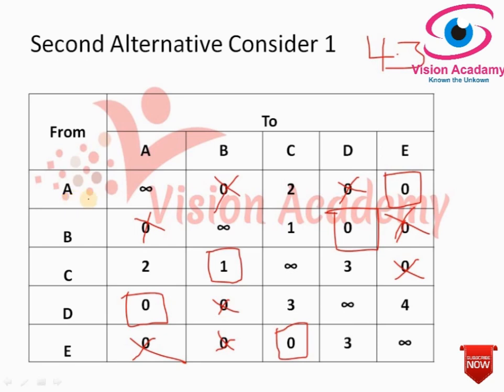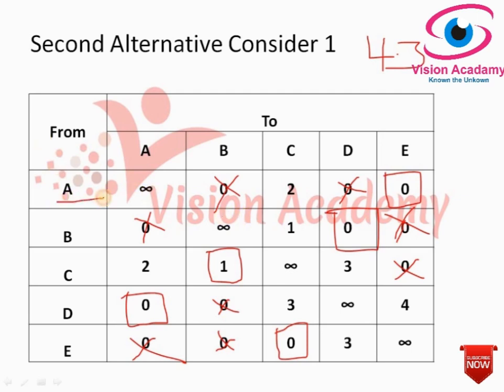So the optimality condition: there are 5 assignments and 5 columns. So this is an optimal condition, and in each row and column there is only one assigned rectangle. So now we have to check the sequence. If the sequence satisfies the condition, then it would be the optimal solution. Let us check the sequence.